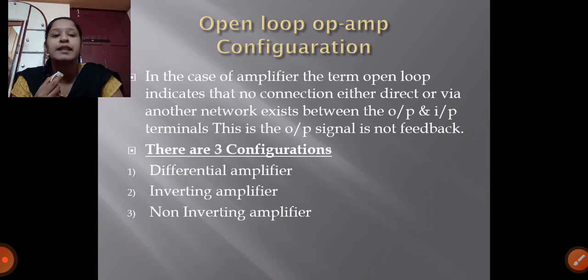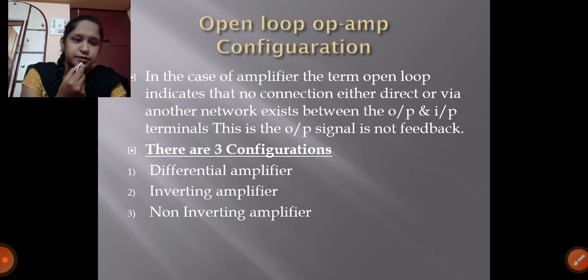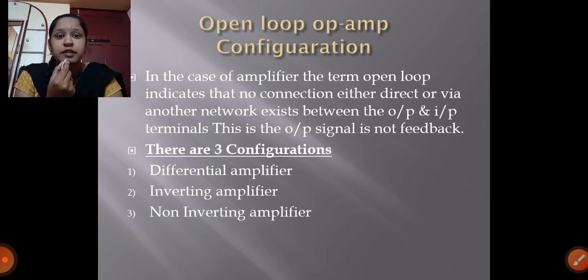There are three configurations in open loop configuration: differential amplifier, inverting amplifier, and non-inverting amplifier. For 5 marks they may ask you to explain the differential amplifier without feedback circuit.